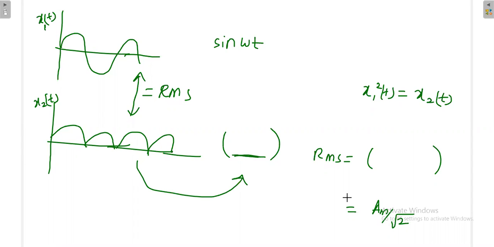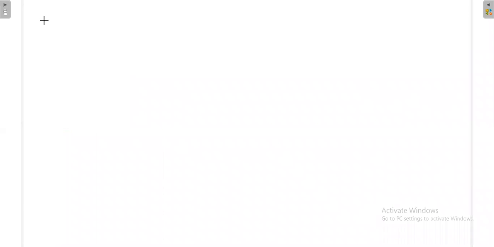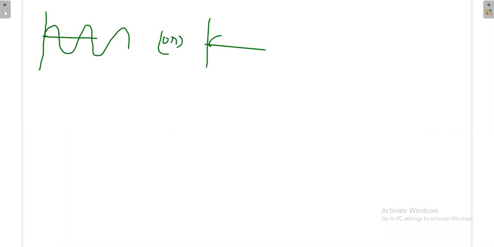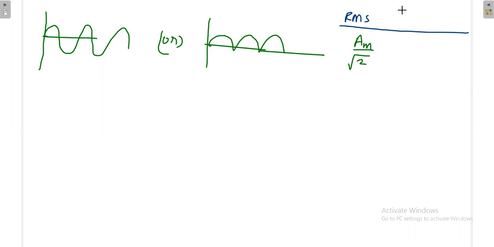Now I'm going to make one simple conclusion here. Whether the waveform is like this or like this, I am going to get the RMS value, which is Am divided by root 2. Irrespective of this or this, I will get the same value, Am divided by root 2. This is the RMS value.